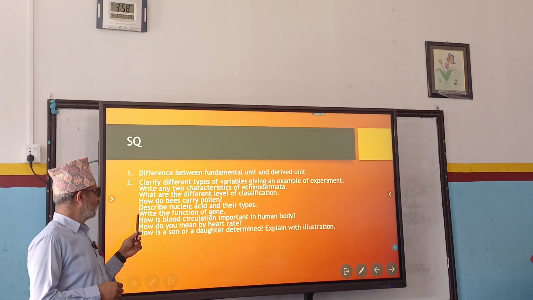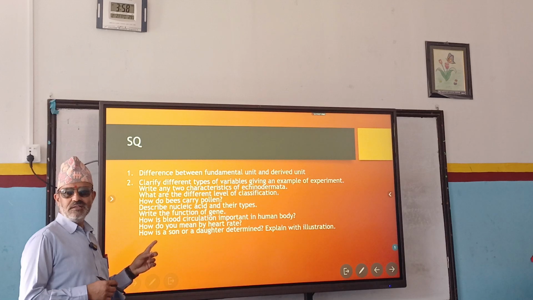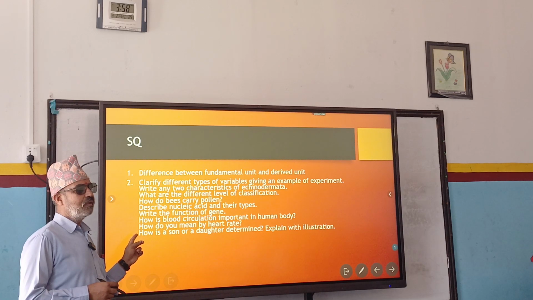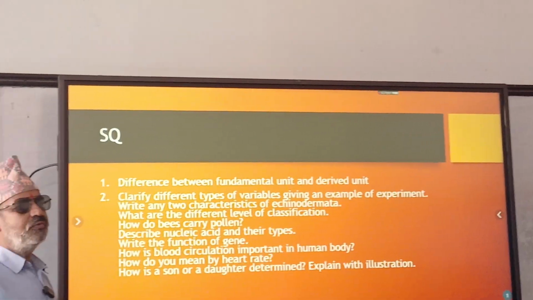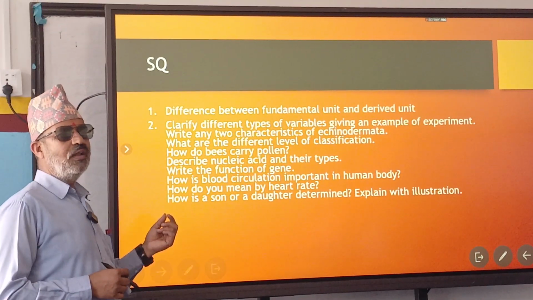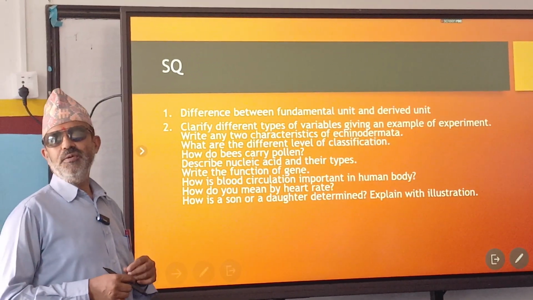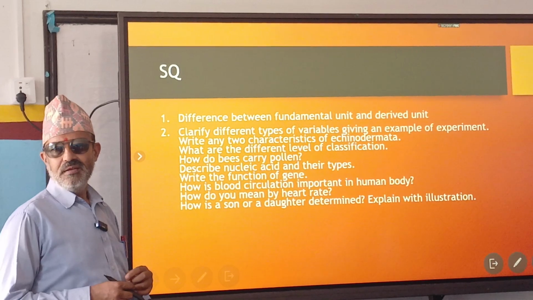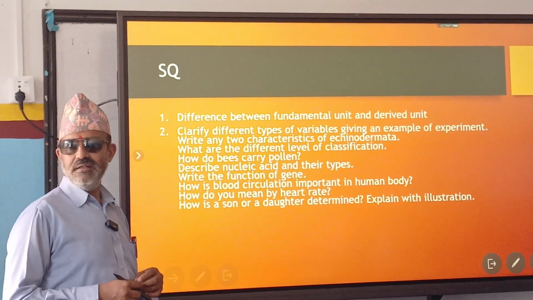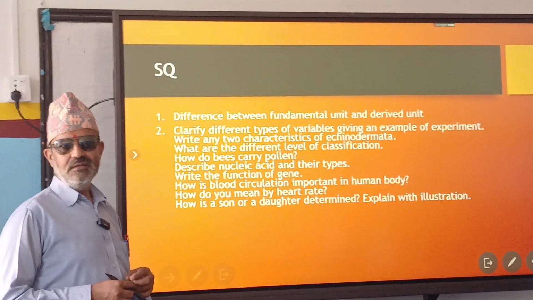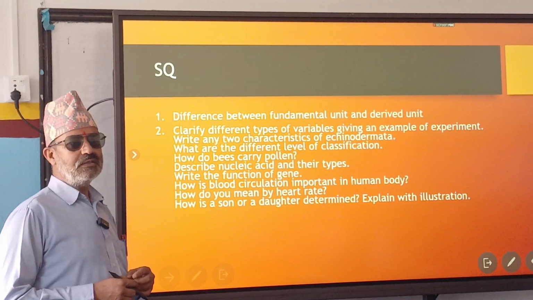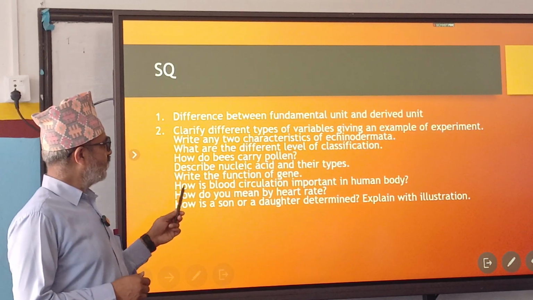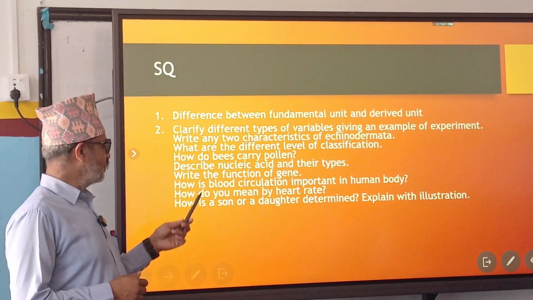Right? Oh, a diagram is not asked. I think sometimes a diagram may also be asked. Draw a well-labelled diagram of DNA. Draw a well-labelled diagram of prophase of mitosis. Bacteriophage virus, I think, is not in class 10. In class 10, is there such a thing? It's not. Write the functions of a gene. You have to write 2 functions.